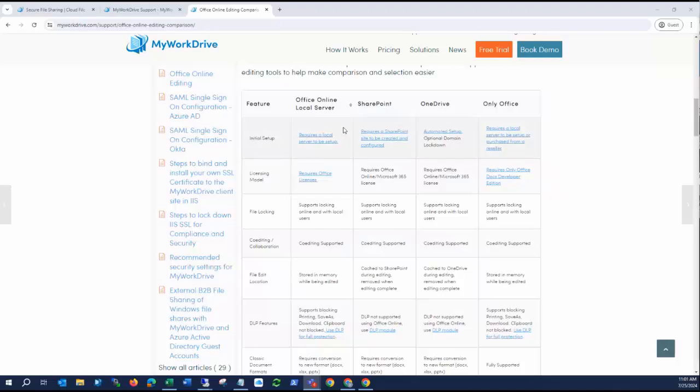So some customers, high security, they don't want any of their files ever leaving their premises at all. We do support Office Online local server. There's instructions and links here of how to set that up. You can go find that on the internet as well. You're supposed to have Office licenses to go along with that.